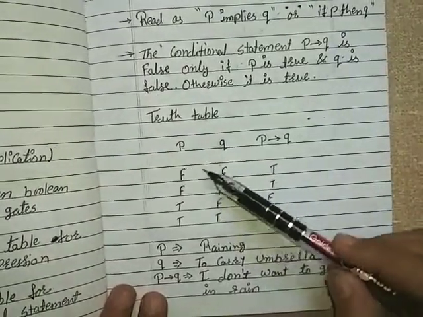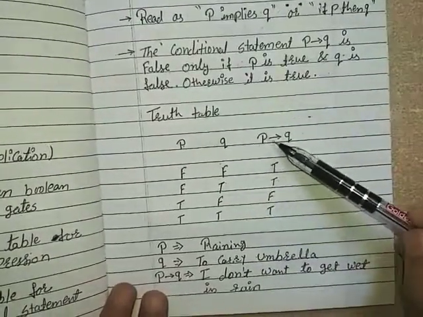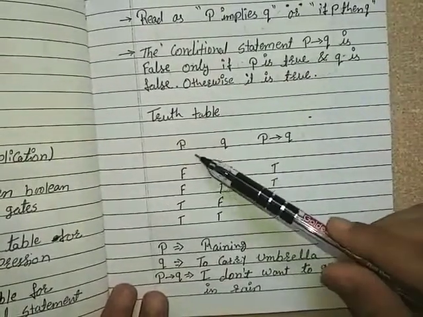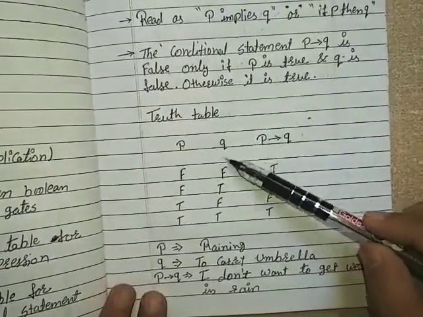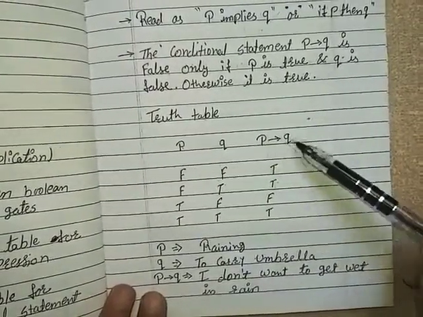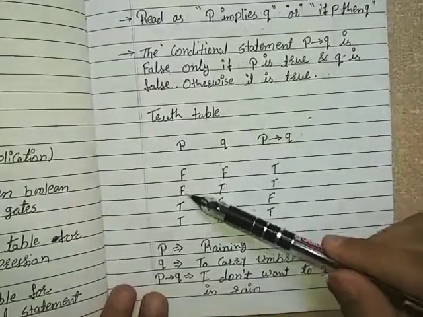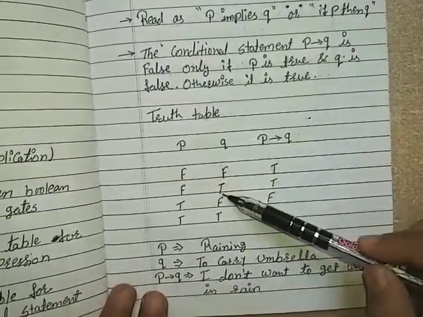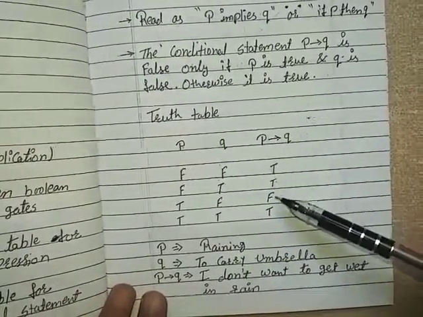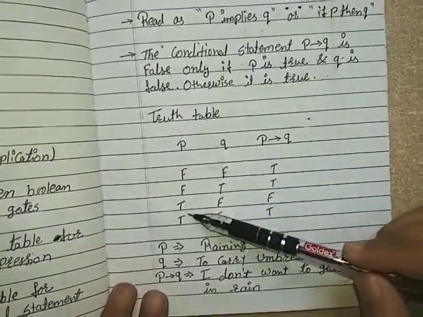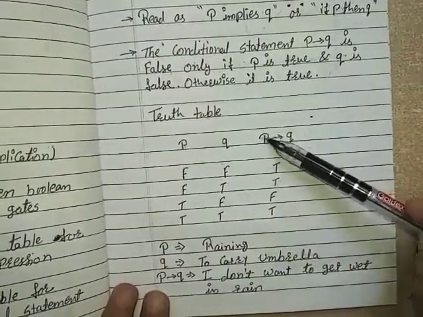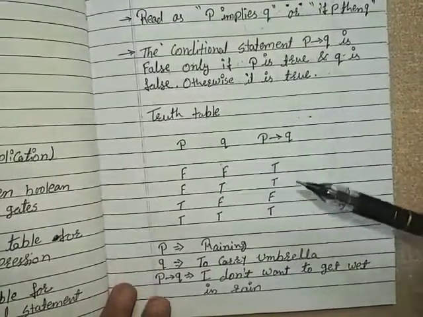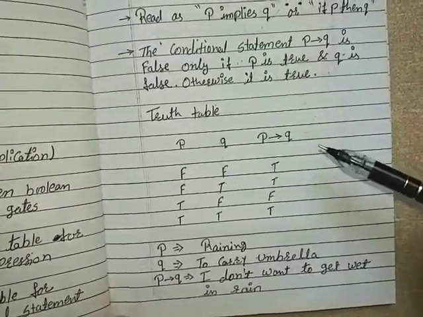If p is false, q is false, p implies q is true. If p is false, q is true, p implies q is true. If p is true, q is false, p implies q is false. If p is true, q is true, p implies q will be true. To remember this, let's see an example.